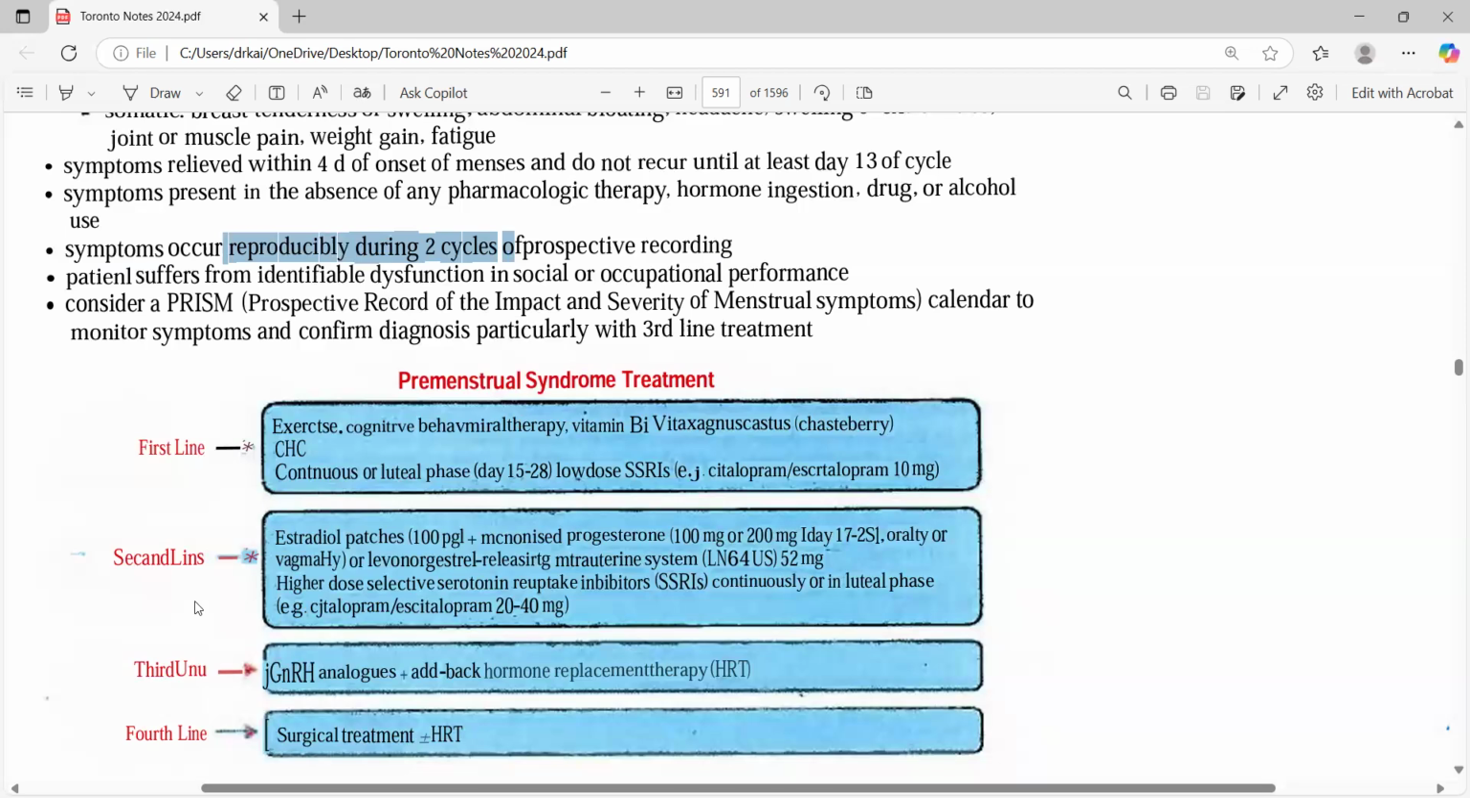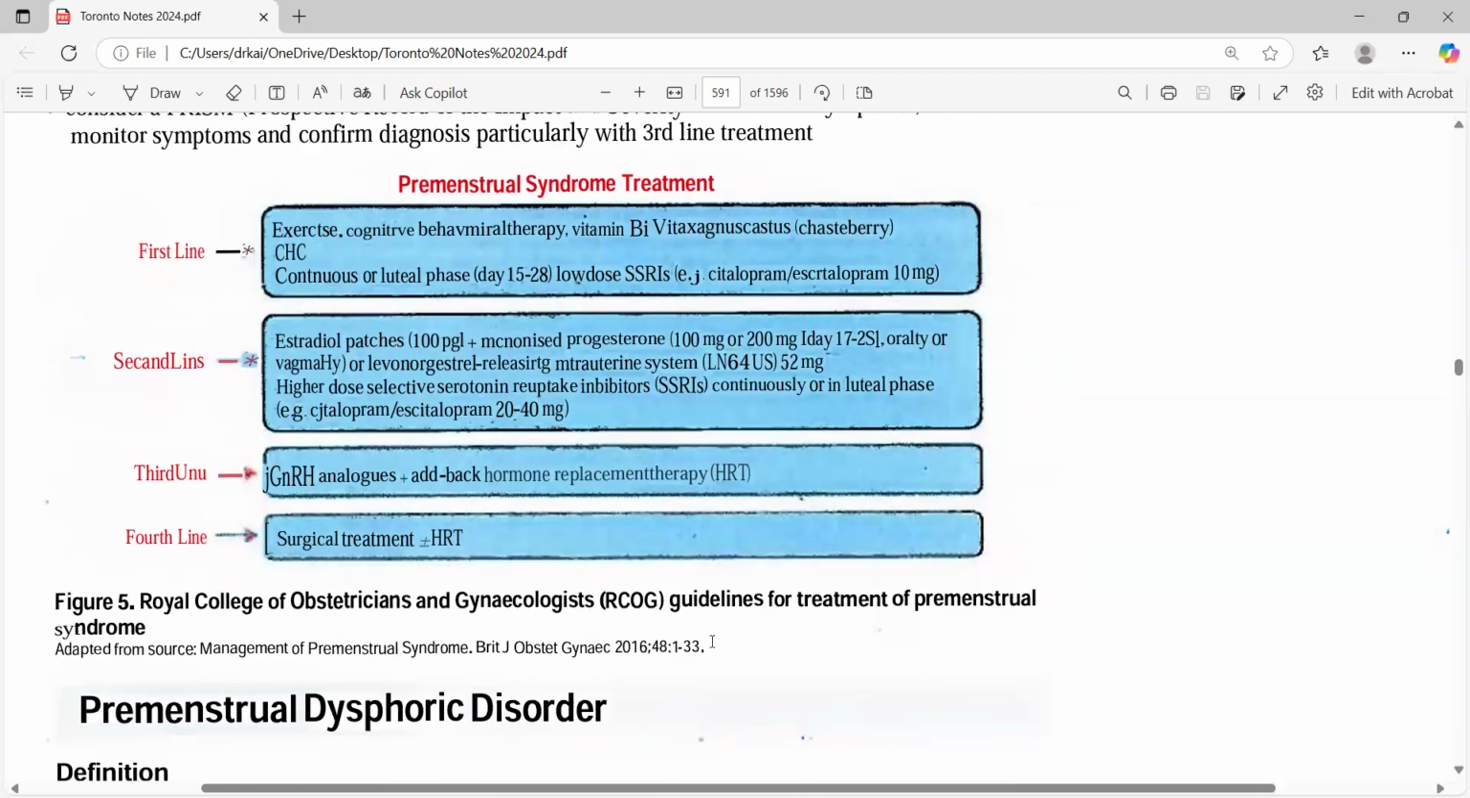Then the second line is basically estradiol patches, then levonorgestrel, micronized progesterone, and then the high dose of SSRIs. In the third line, GnRH analog and HRT, and the fourth line we usually hardly go to. So first, second, and third line are important. It can be asked like this has been tried, now what will you do next? Or they will ask you this is contraindicated, what can you do further? Like if she is interested in estradiol patches, then in that case we go for estradiol patches.